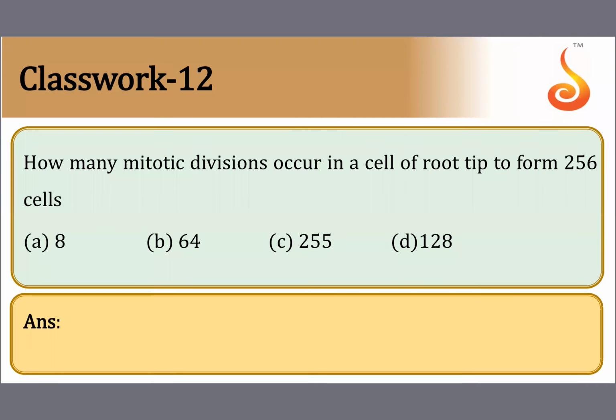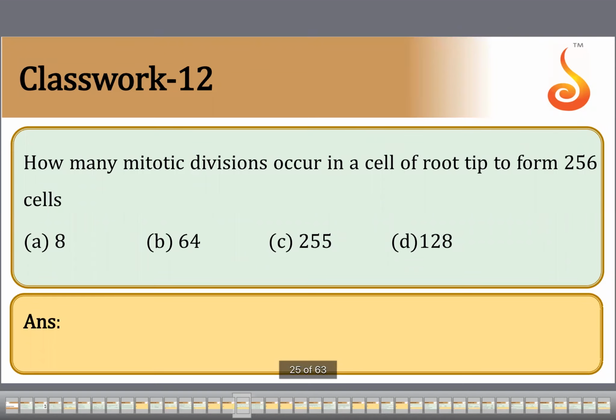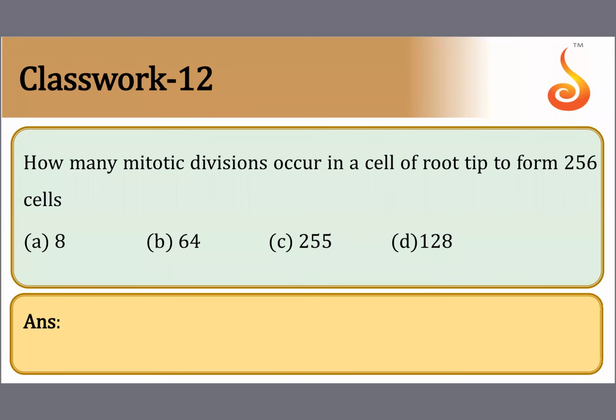How many mitotic divisions occur in a cell of a root tip to form 256 cells? How many mitotic divisions? They have asked the number of mitotic divisions, okay? I will give you a very simple example here. One cell, one mitotic division will become 2.